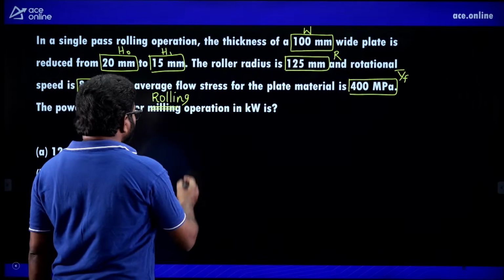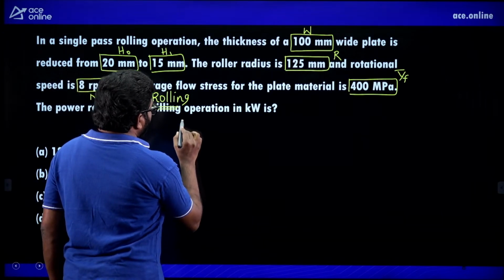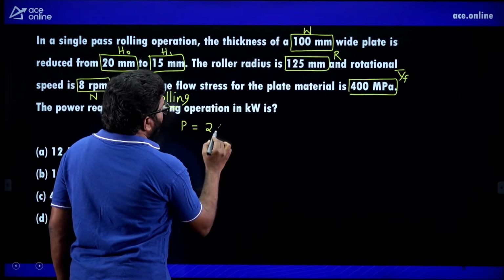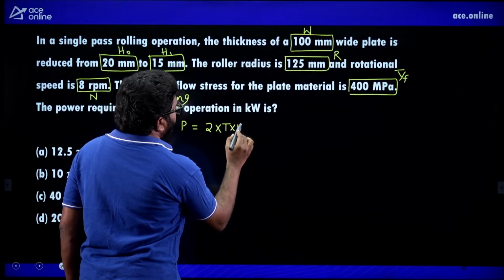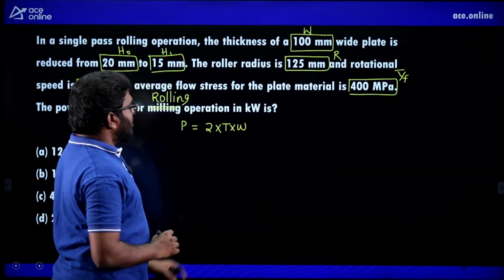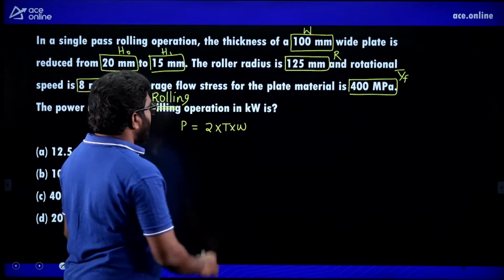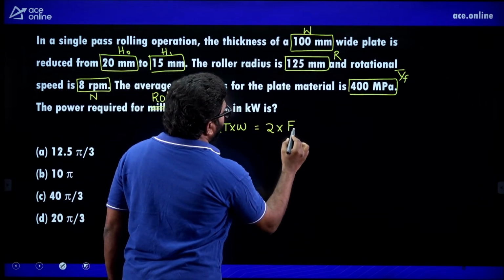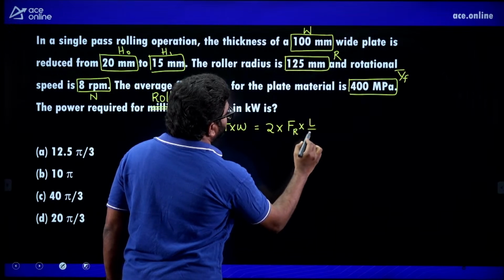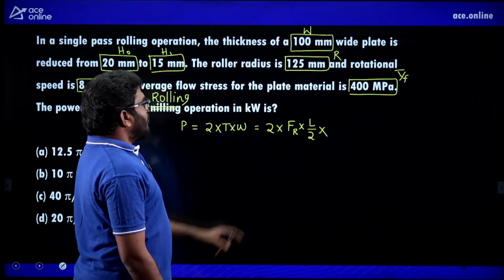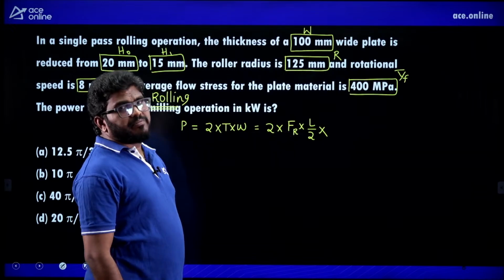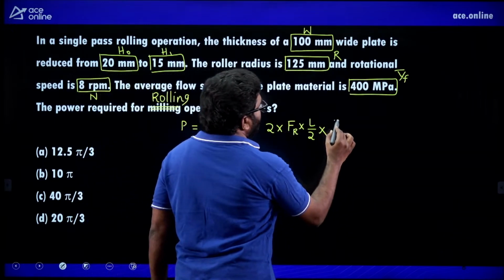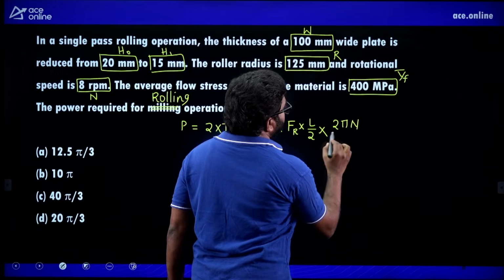Now see here, power is equal to 2 into torque into omega, because 2 rollers, into torque into omega. Now 2 into Fr, rolling force, into L by 2, rolling force into perpendicular distance L by 2, into 2 pi n by 60.